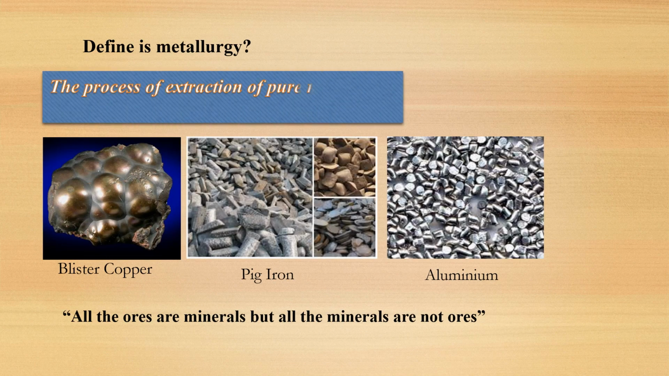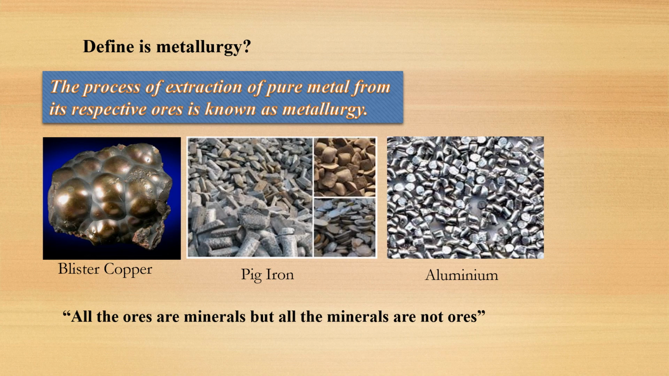At the end of the introduction, let us define what is metallurgy. Metallurgy is a process of extraction of pure metal from its respective ores, or you can also define metallurgy as a process in which science and technology are involved to extract pure metal from its respective ores. For pure metals, we have some picture images.